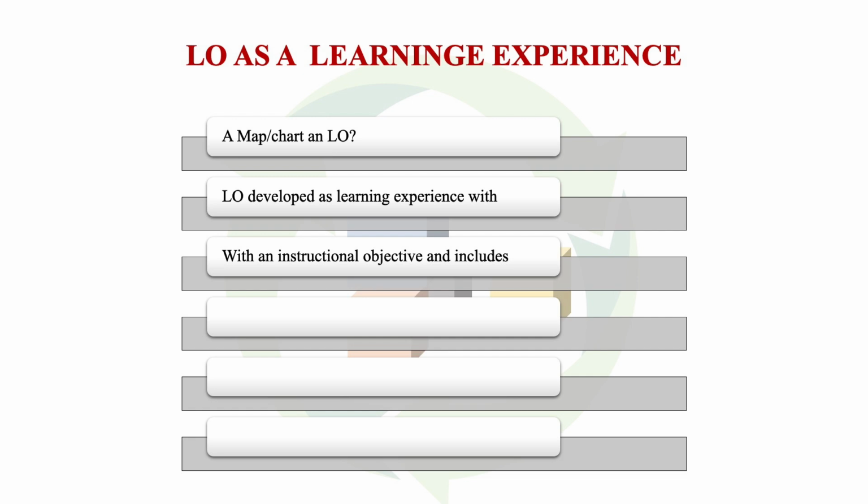A map or a chart is not created for meeting any one particular instructional objective, but to facilitate the attainment of an instructional objective, we may use a map or a chart in order to supplement some other content.